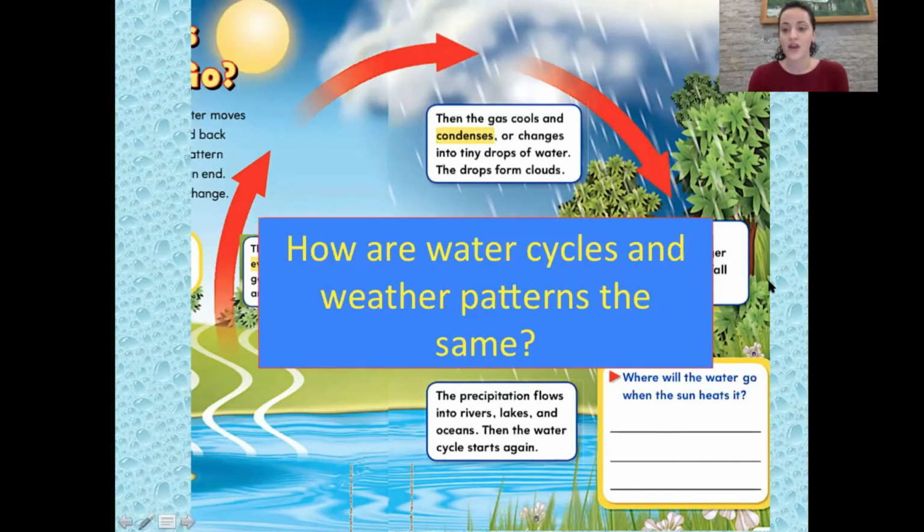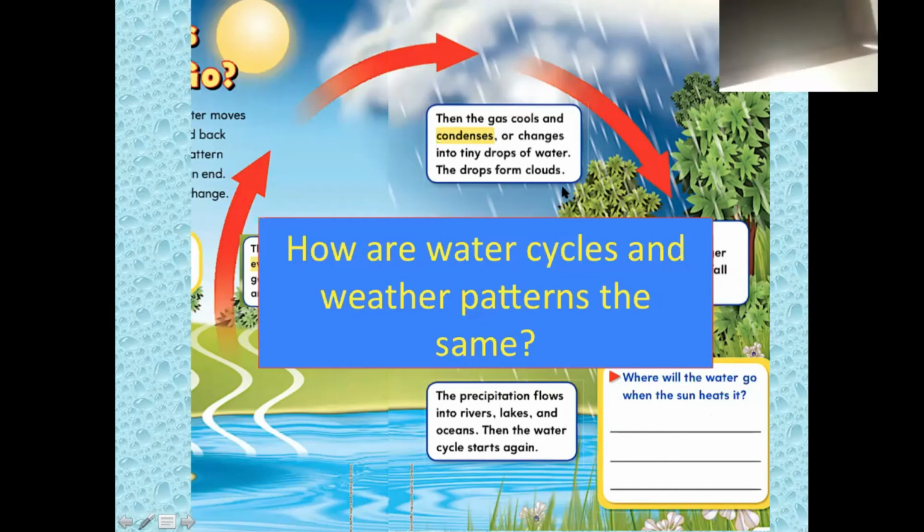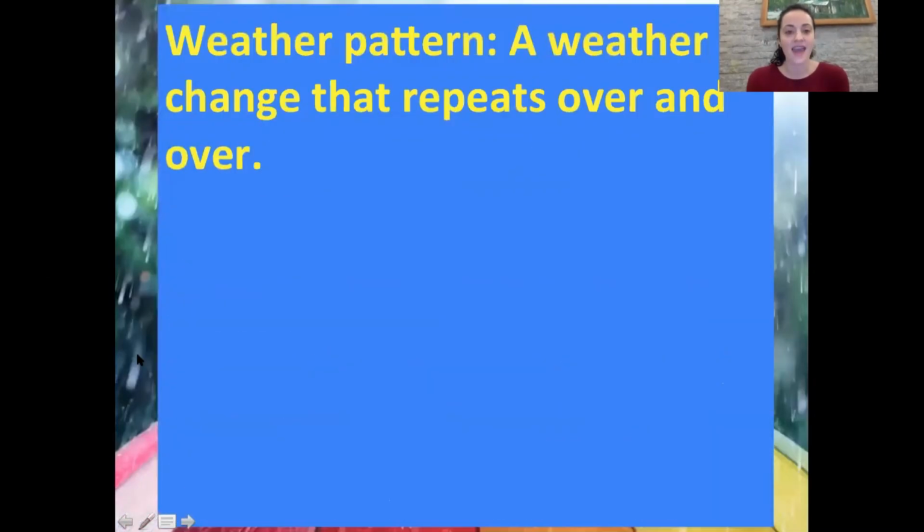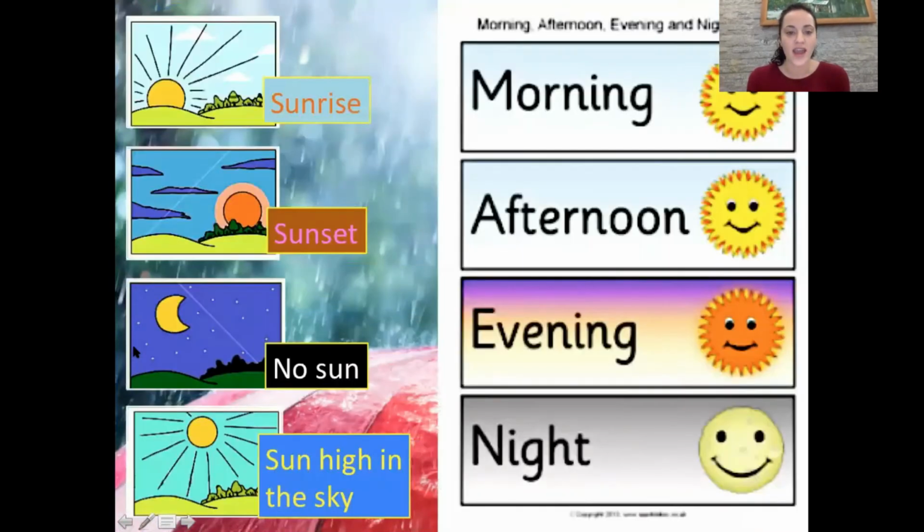Good, Cherry. What's the word that I'm looking for? There's another word I'm looking for. All right, everyone say together, they are all patterns. They are all patterns. Good, and Dinman said it in the chat. Good job, Dinman. Okay, weather pattern repeats over and over again.